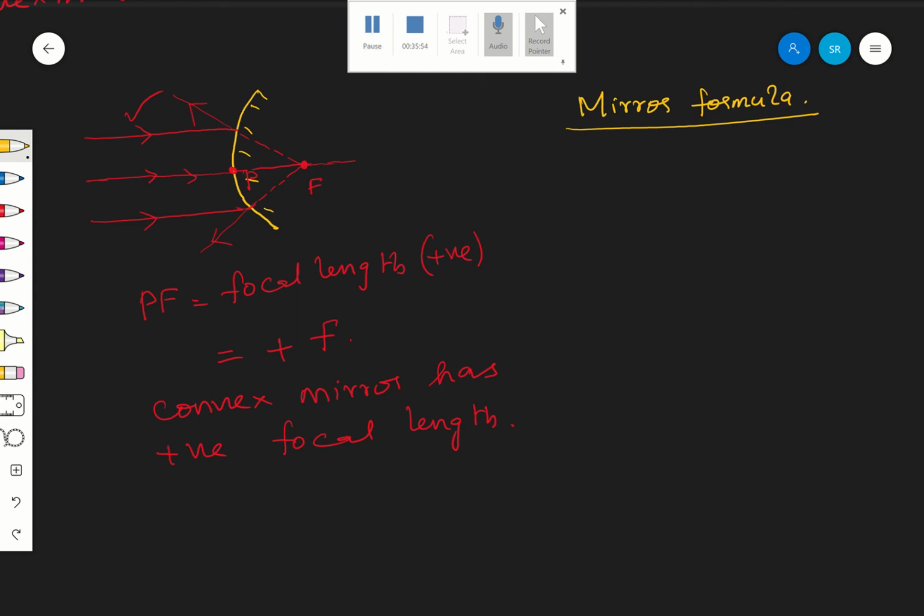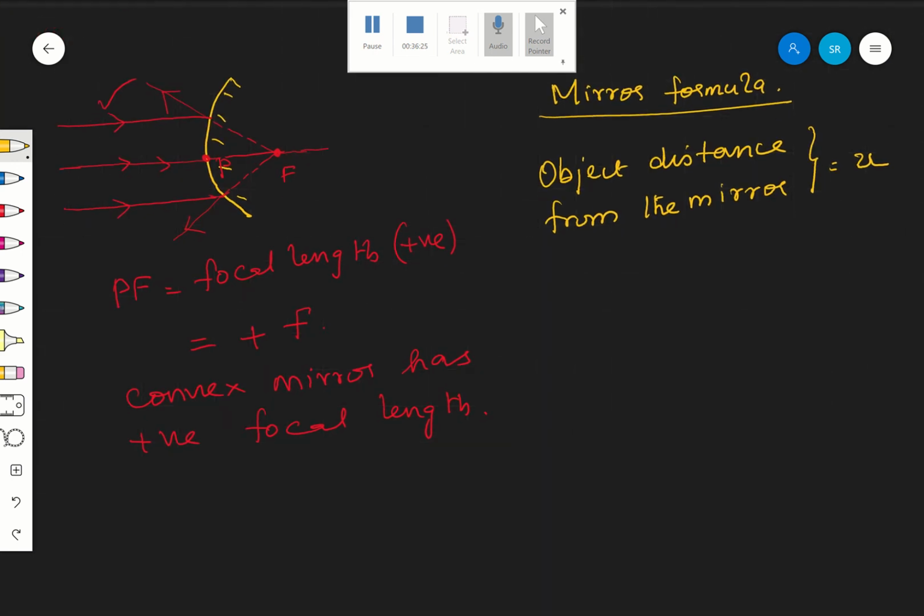Now, object distance from the mirror, that is, from P, is given by U. Is that clear?